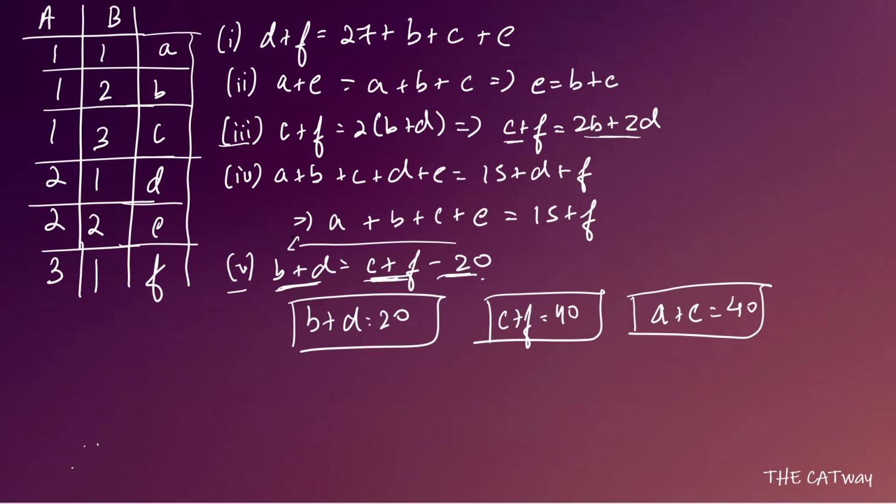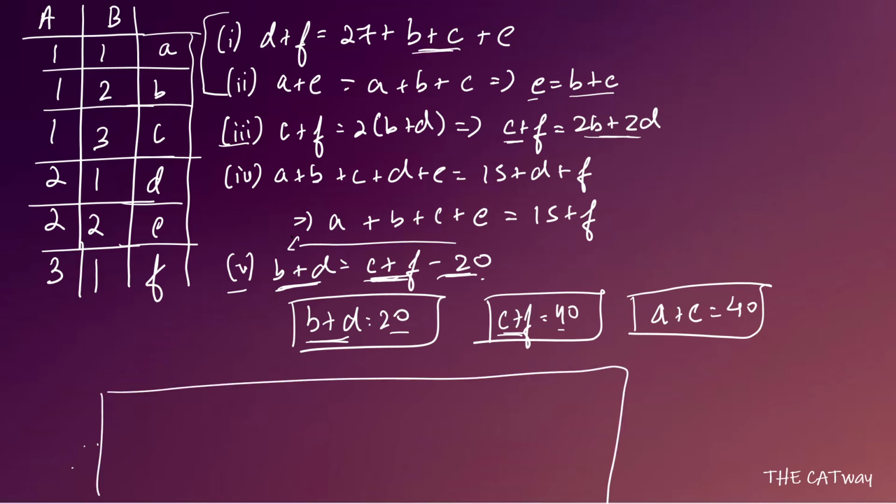Let's move ahead. Because now B plus D and C plus F is equal to 60, so B plus D plus C plus F is going to be equal to 60. Now what we can do is check out equation 1 and equation 2. In equation 1 and equation 2, what we know is that E is equal to B plus C. This thing is certain, that E is equal to B plus C. Here you can see B plus C, so I'm writing it over here.